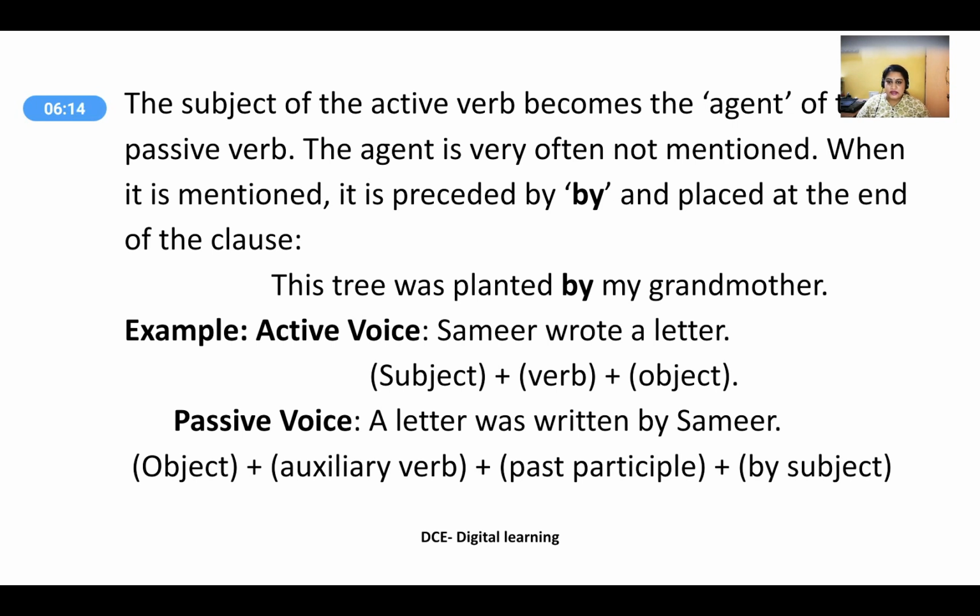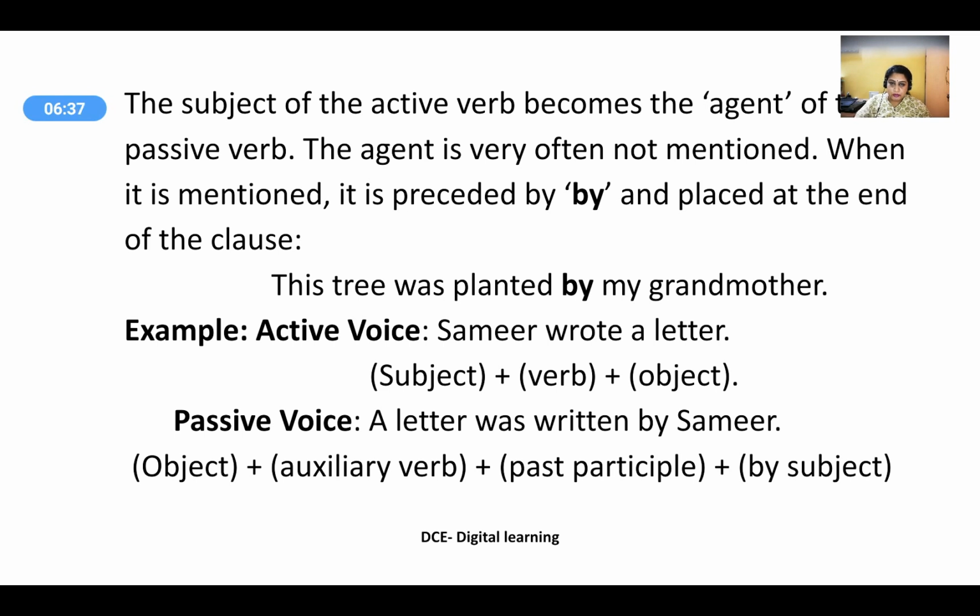Some more examples are provided. Example, active voice: Samir wrote a letter. If you divide this sentence, Samir is the subject and the verb is wrote. And what did he write? A letter. That becomes the object. So this is how a sentence has to be divided along the lines of subject, verb, object. This is in active voice.